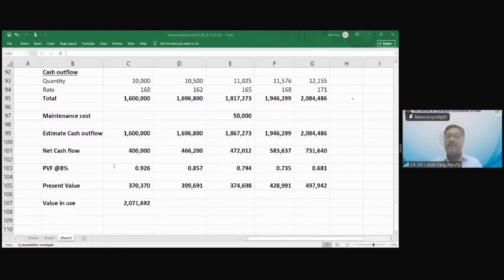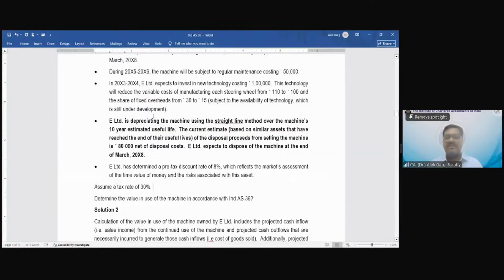Friends, will you also take the impact of tax in the cash flow? A tax rate of 30% was also given. Whether the tax rate has to be considered? Tax is not required to be considered for the purpose of cash flow. You need to see the cash flow without considering the financing activity and the tax.